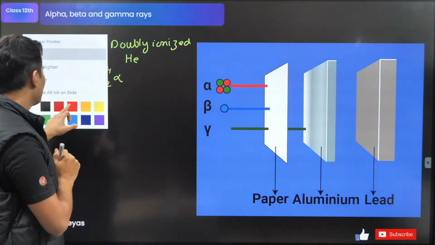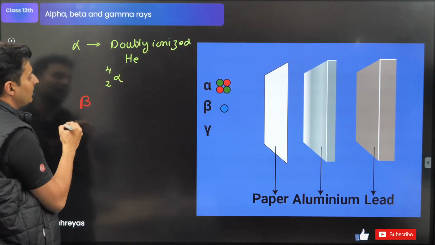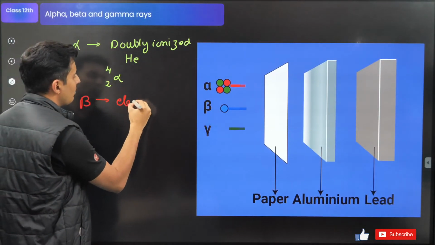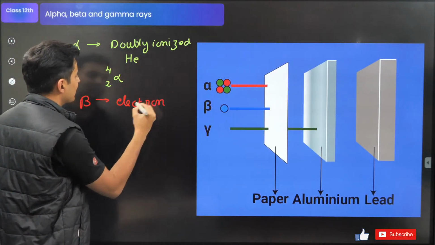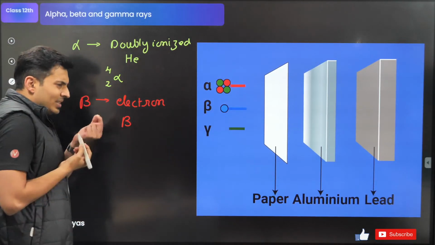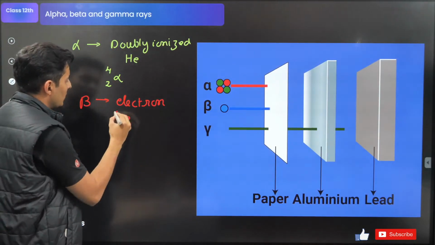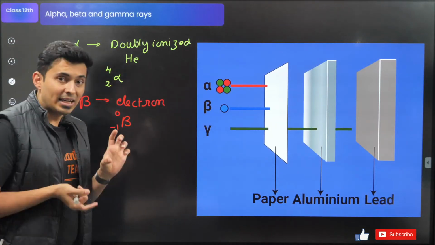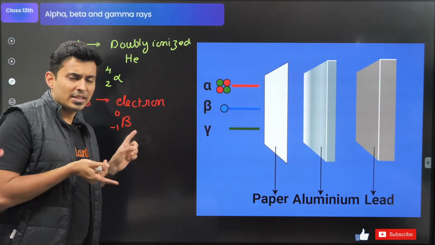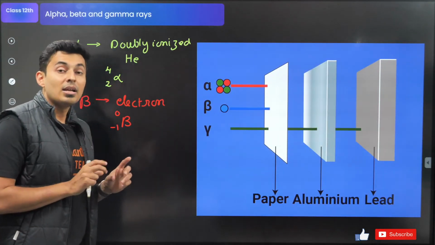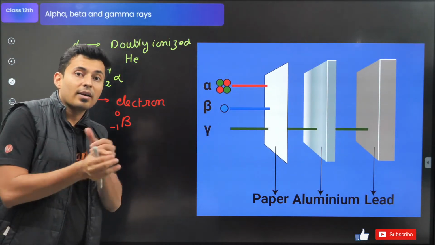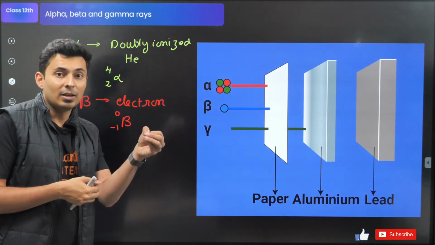The second one is beta particle. Beta particle is, simply put, an electron. The symbol for a beta particle, because it's an electron, mass number negligible, so put 0, but atomic number -1. Imagine if an electron enters the nucleus, it will not add to the charge, it will reduce the charge, because it's a negatively charged particle.